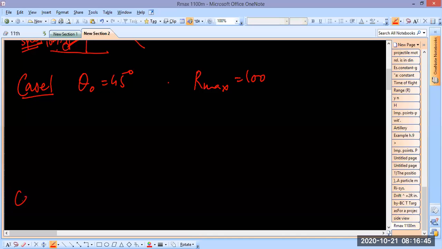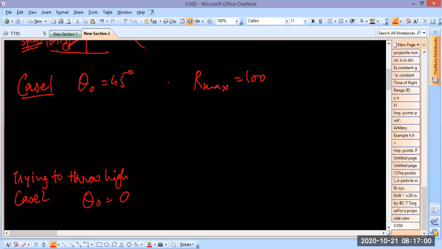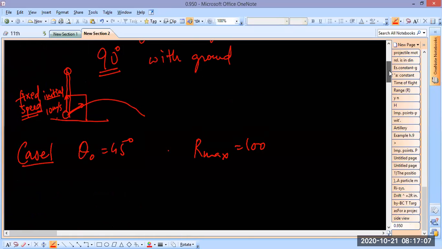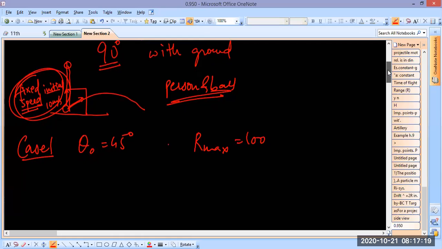But then there is a second case where this cricketer is trying to throw highest. In that case, obviously throwing at 45 degrees will be wrong. The cricketer should throw it at 90 degrees. So these are two different cases, right? But what will remain the same? The person and the ball are the same, so that's why V0, the initial speed, will be fixed.